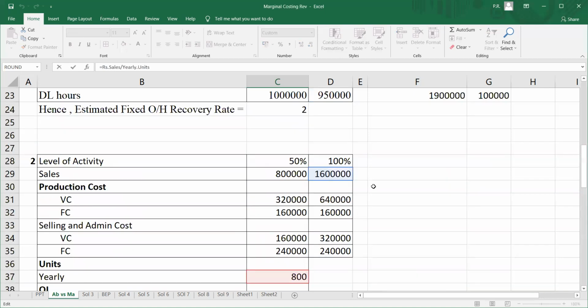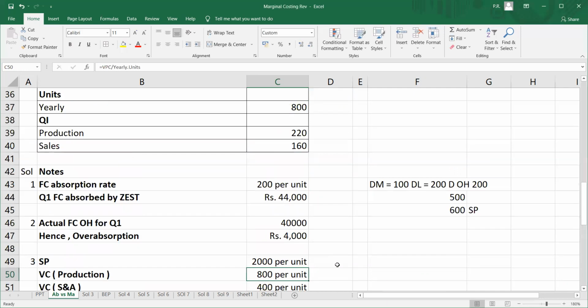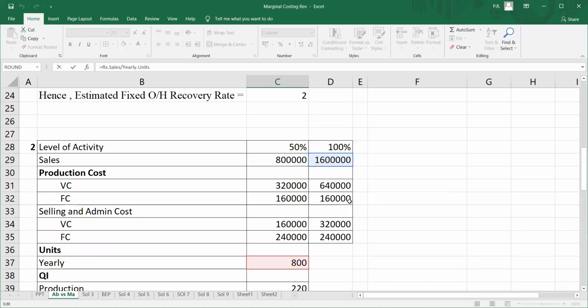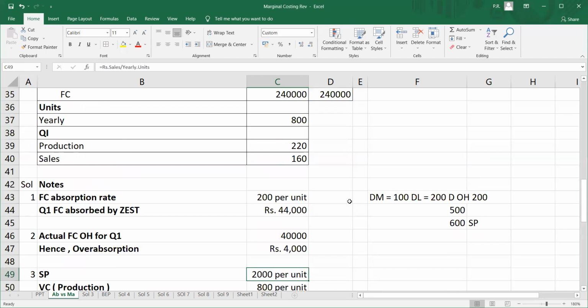This is my total sales. 16 lakh rupees is my total sale at 100% level of activity. I'm going to produce 800 units. So my selling price over here comes to 16 lakhs divided by 800, which is rupees 2,000 per unit.